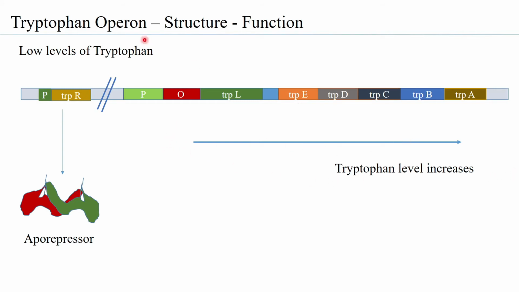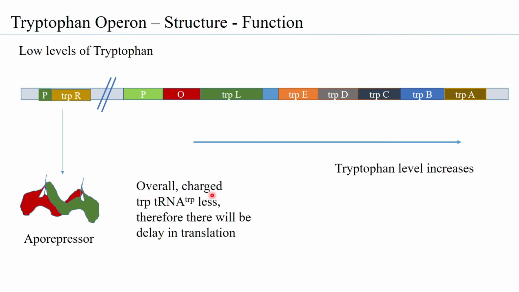Because you have the RNA polymerase able to bind to the promoter region and initiate synthesis, slowly, gradually, the tryptophan level will increase within the cell. But originally, you definitely had less charged tRNA for tryptophan, and hence that would result in delay of synthesis of those proteins which have tryptophan in their structure.